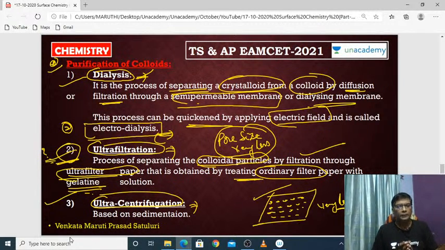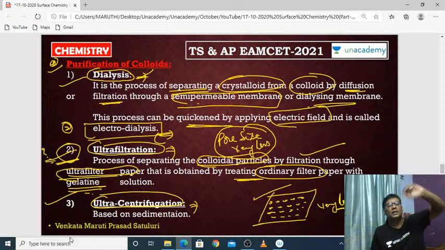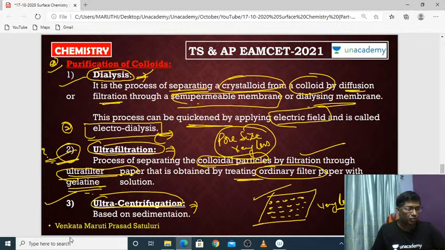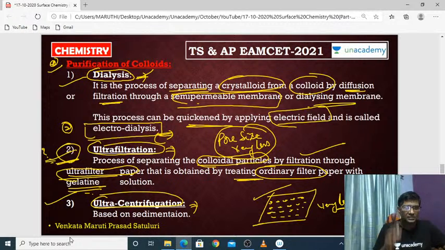That means the ordinary filter paper is now converted to ultrafilter paper, through which if you filter the colloidal solution, almost all the impurities are totally separated out. Why? Because the pore size is very small.